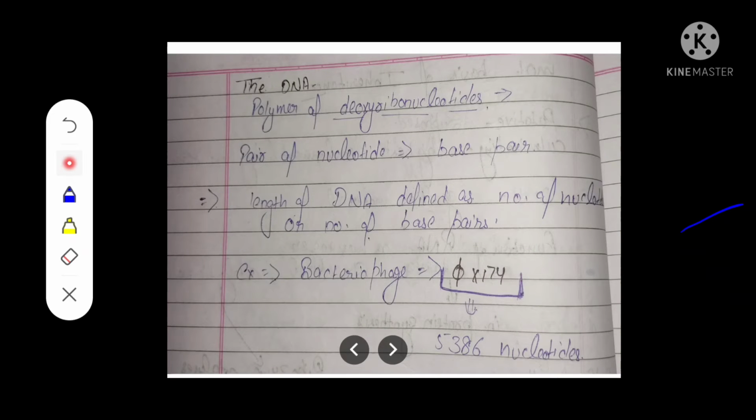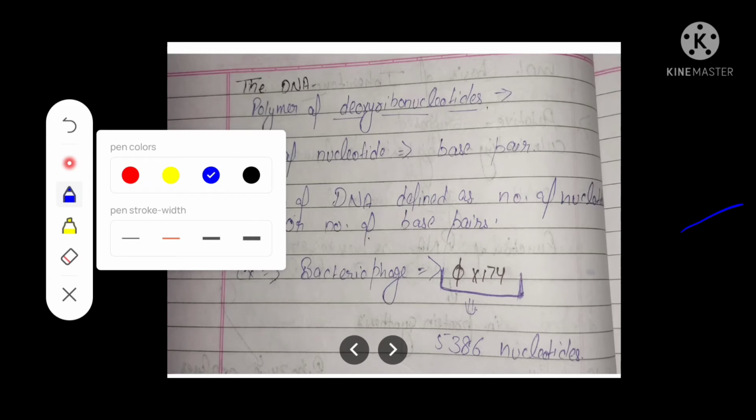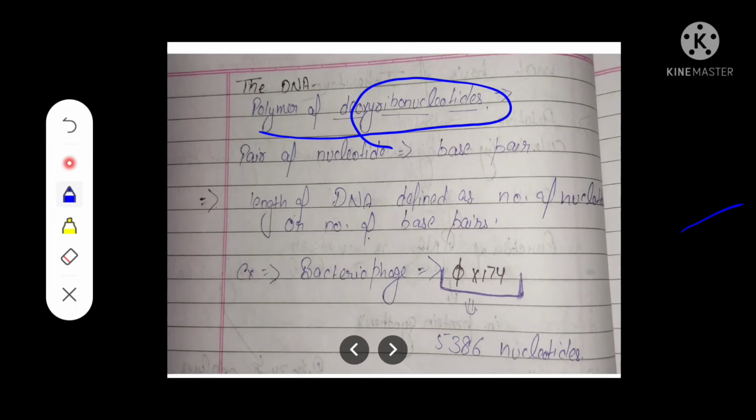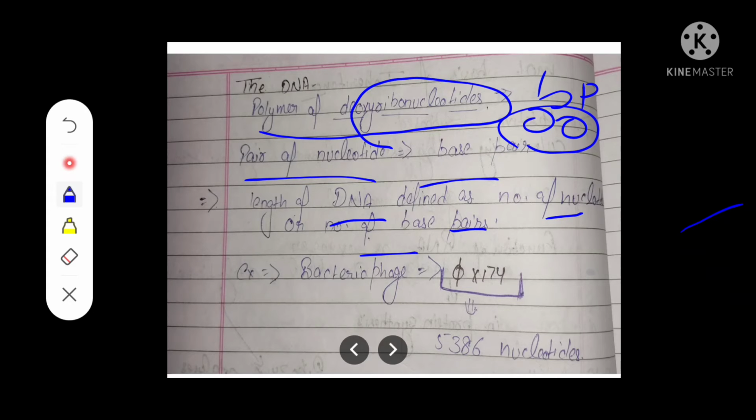The DNA is a polymer of deoxyribonucleotides. Polymer of deoxyribonucleotides means a pair of nucleotides makes a base pair. One nucleotide and the other nucleotide make the base pair. The length of the DNA we can define by the number of nucleotides or the number of base pairs. That means how many nucleotides are present in the DNA will define the length.